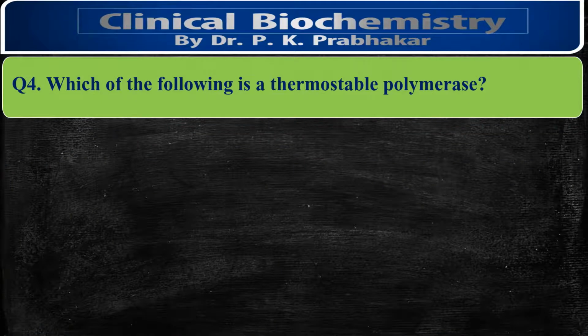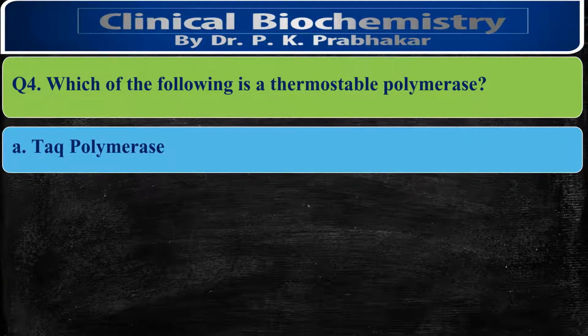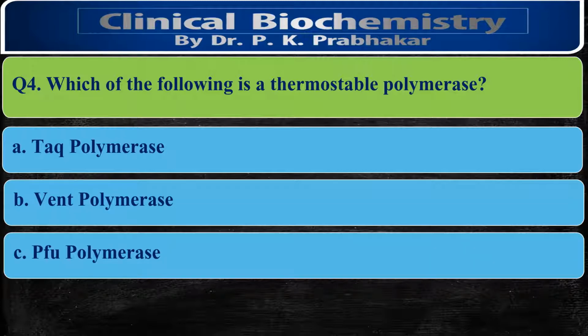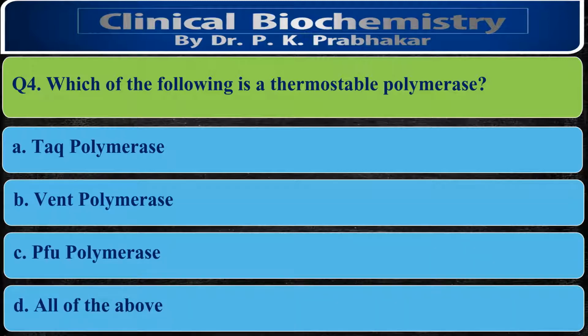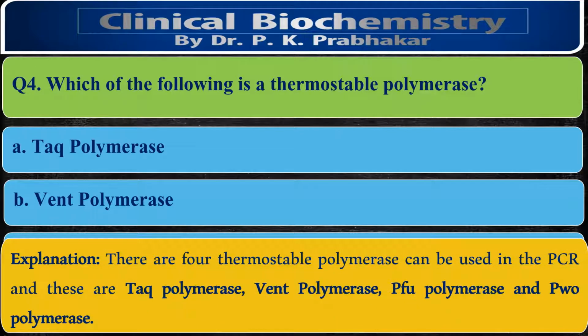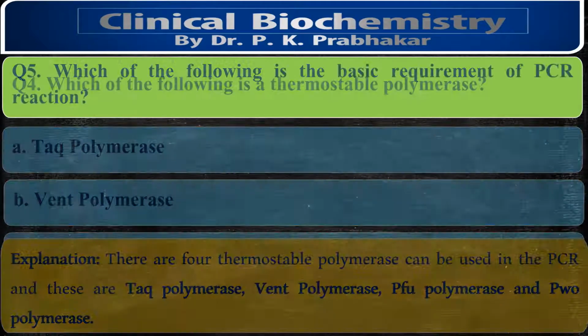Then the next question: which of the following is a thermostable polymerase? Taq polymerase, Vent polymerase, Pfu polymerase, or all of the above. The correct option is all of the above. There are four different thermostable polymerases that we currently have, which we can use in PCR. They are Taq polymerase, Vent polymerase, Pfu polymerase, and Pwo polymerase. These are the four different thermostable polymerases which can be used in PCR cycles.